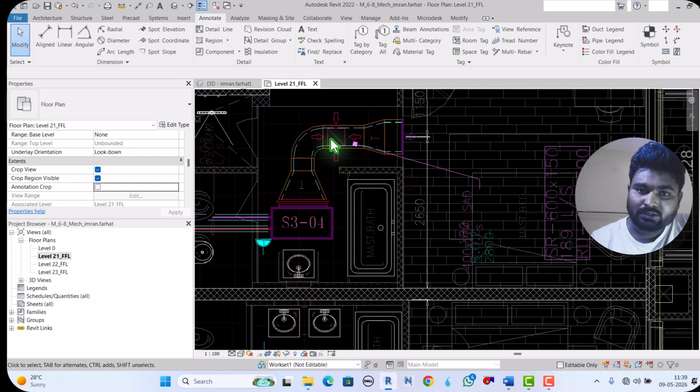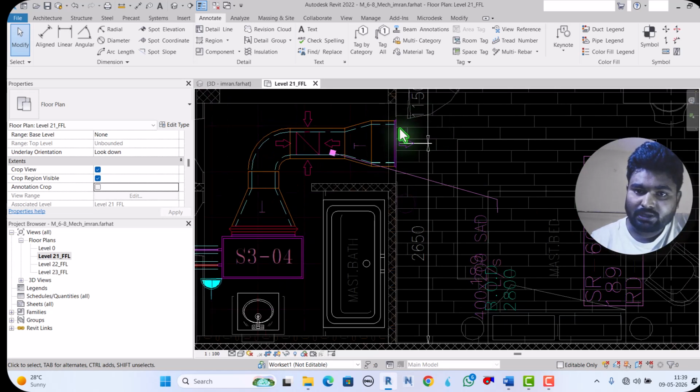After that we can also check this one, the FCU4 S3. Here is the return diffuser, and here is the supply grill. See, here is the supply grill. What is the size? 600 into 150. And how much air is coming out? 189 liters per second. And the return diffuser is 300 into 300.